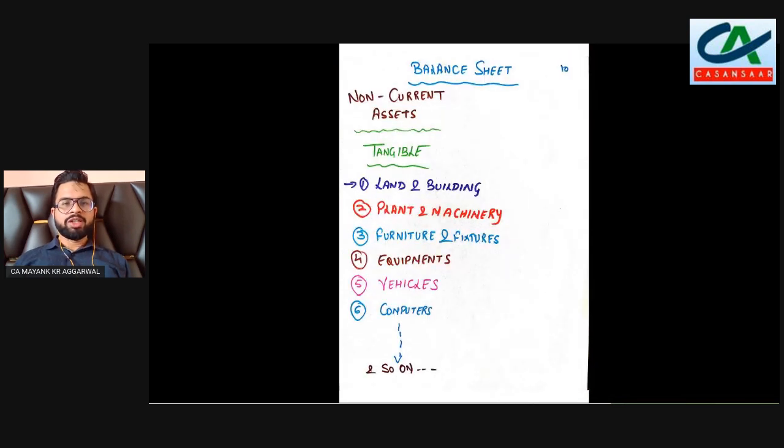So going forward, if we categorize the major assets of a balance sheet in terms of non-current assets only, we can see that major classes of assets include land and building, plant and machinery, furniture and fixtures, equipment, vehicles, computers, etc. So take a pause for a few seconds and think about in which of these categories an entity would benefit by valuing its assets on fair value.